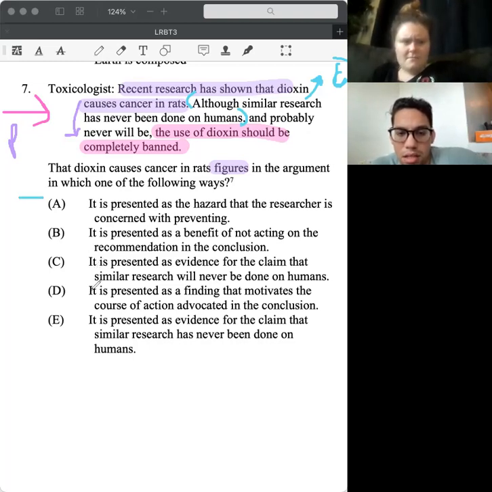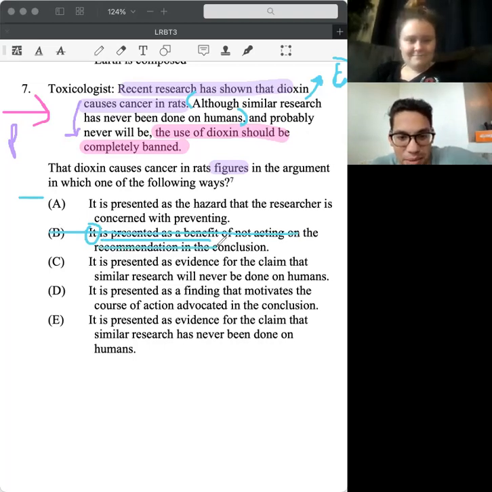Yeah. All right, B. Okay, so it is presented as a benefit of not acting on the recommendation in the conclusion. I don't agree with that. As soon as it says it is presented as a benefit, no. Yeah. Like I would not say that Dioxin causing cancer in rats is a benefit at all. I would cross that one off.